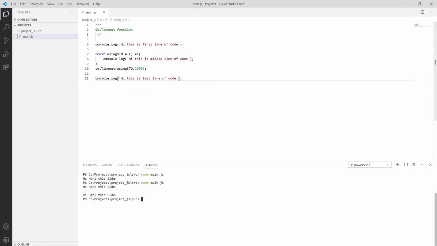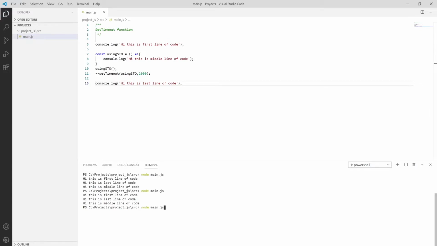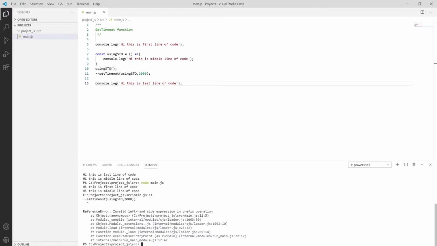Save it using Ctrl S and clear the console using the cls command. Try to run using node main.js. As you can see, it will come in the simple format. If I comment this line and then simply execute using sto, it will come in this manner. Okay, I didn't save it, so now run it. Yeah, it's fine using cls.